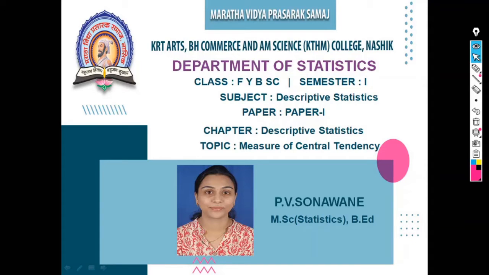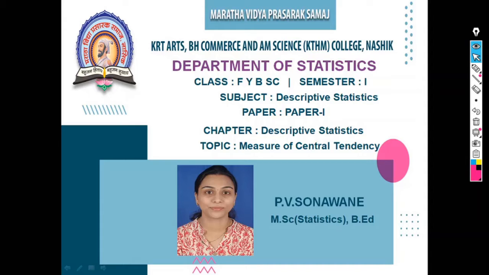Hello everyone, this is our next lecture on the chapter Descriptive Statistics and on the same topic, Measure of Central Tendency. Until now we saw two measures of central tendency. First one is arithmetic mean, which is denoted by x bar, and its definition is: arithmetic mean is the ratio of sum of observations to the total number of observations.